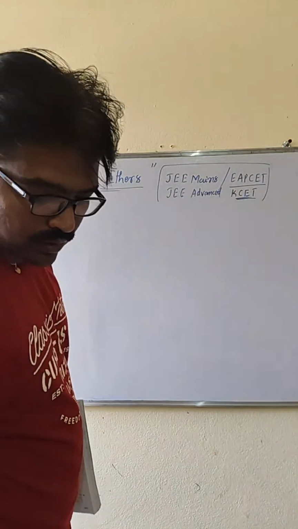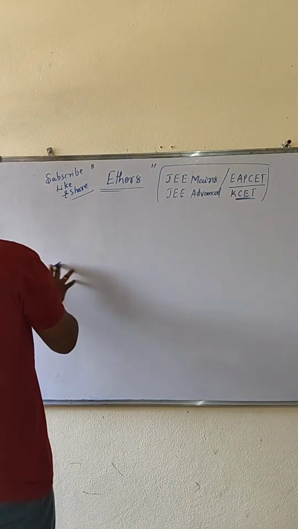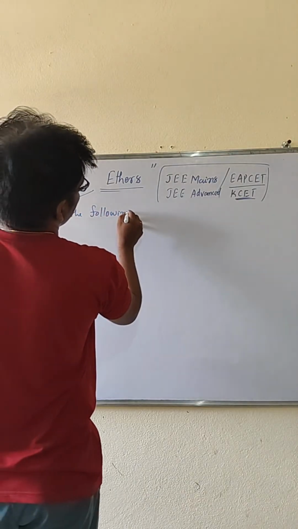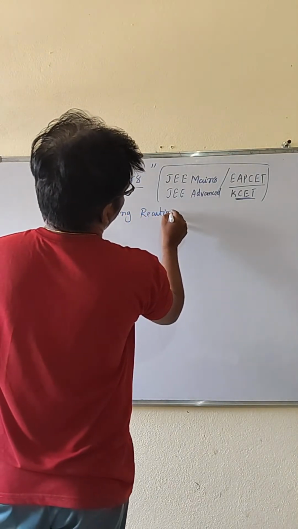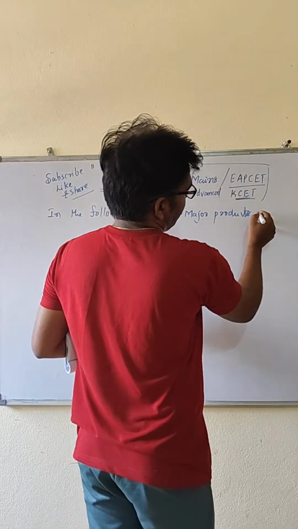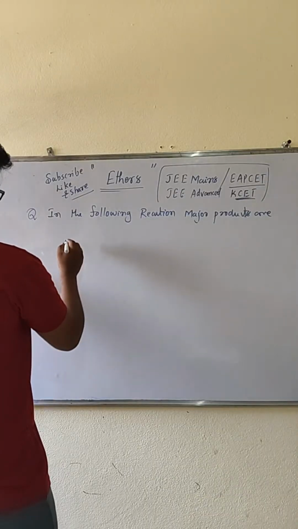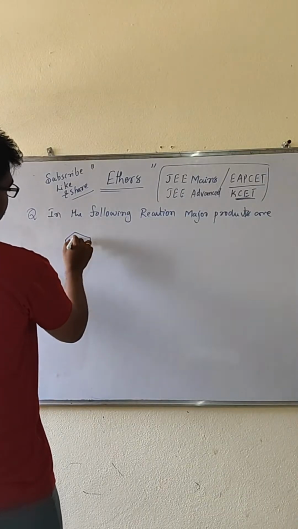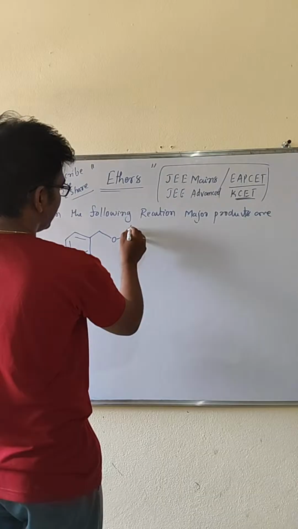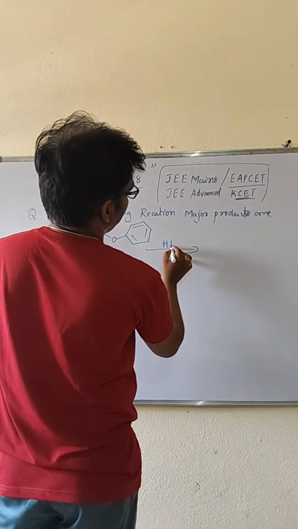Yes, look my dear students, question number 1: when in the following reaction, major products are... The question is benzene attached with oxygen, then directly attached with again benzene, and reaction with hydrogen iodide.